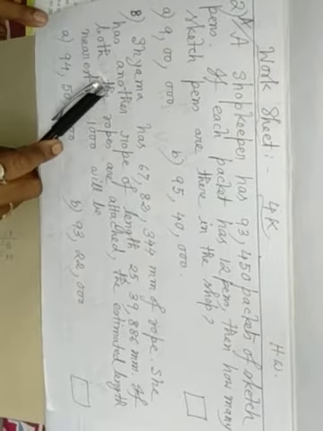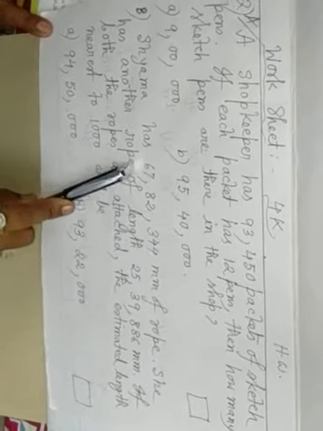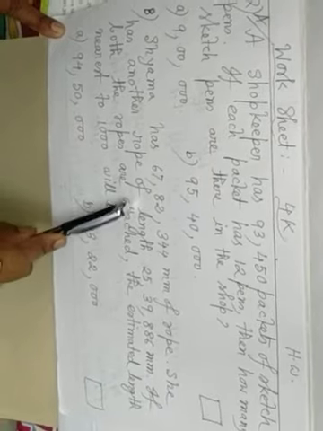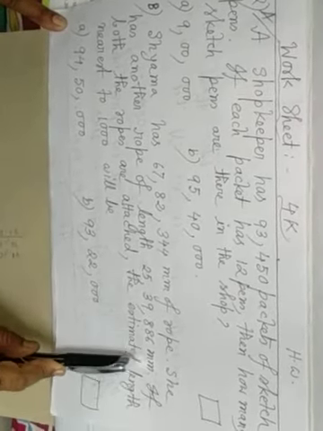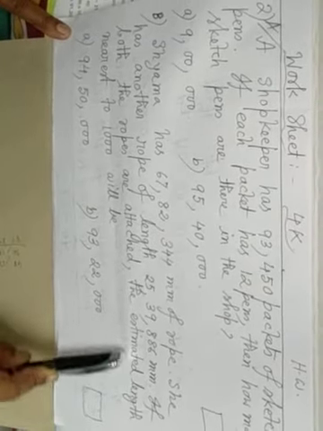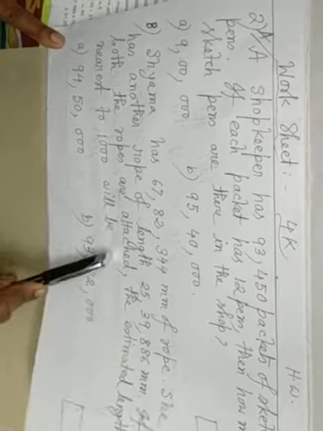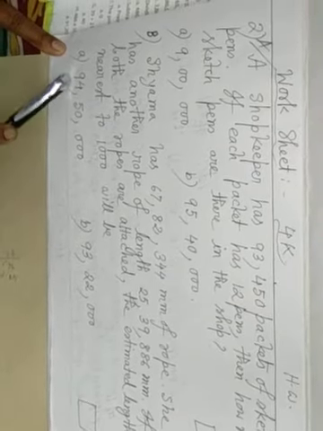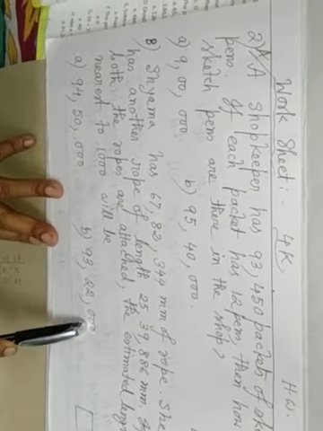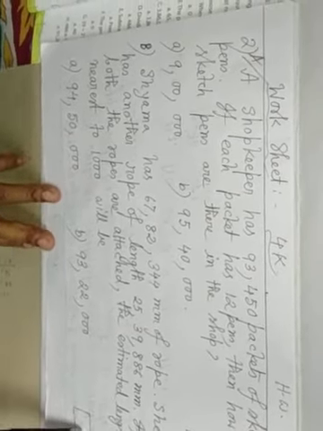B. Shwama has 67 lakh 82,344 millimeter of rope. She has another rope of length 25 lakh 39,886 millimeter. If both the ropes are attached, the estimated length nearest to 1,000 will be, nearest to 1,000 you have to estimate. A is 94 lakh 50,000 and B is 93 lakh 22,000. Write the number of the correct answer.